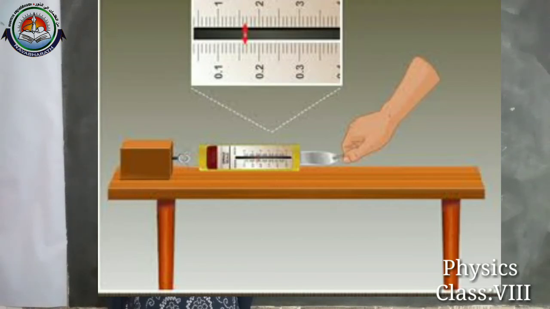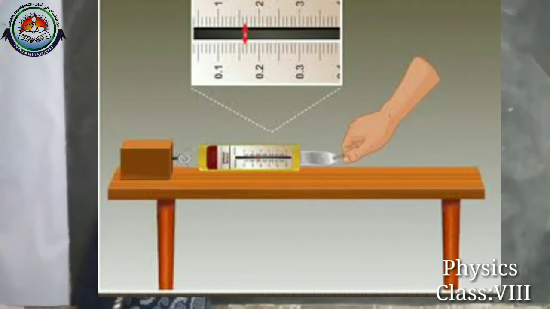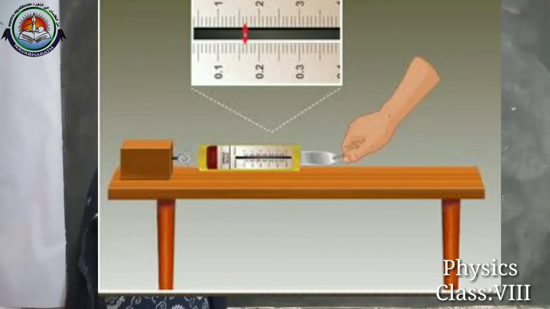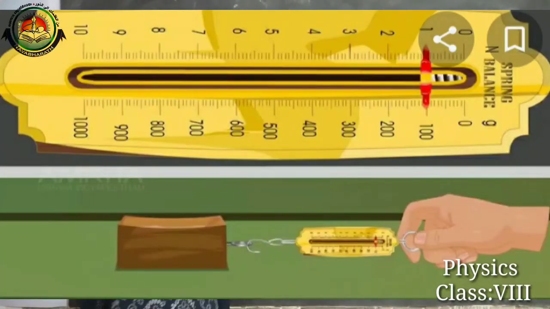When we try to move the spring balance, we are actually moving the block. You can see in this figure, when this block starts to move, at that point we have to measure. The spring balance has a pointer, the red colored one you can see here. Here you can see the picture of the spring balance. It is used to measure weight, as I already told you. It has some readings already marked, like 10, 20, as you can see from the diagram, a hook at the bottom, and a holder at the top, by which we can hold it.